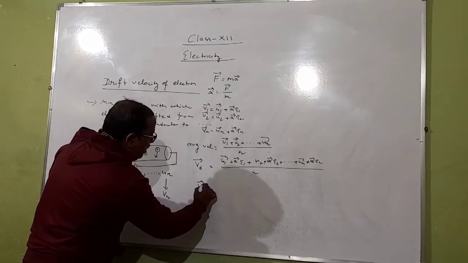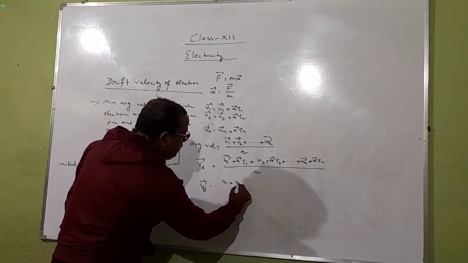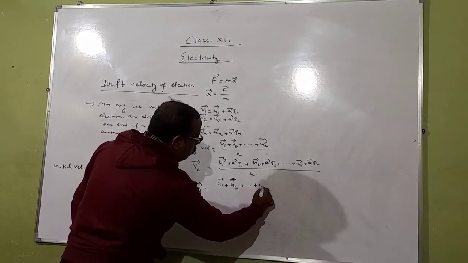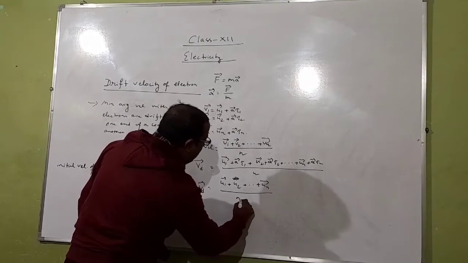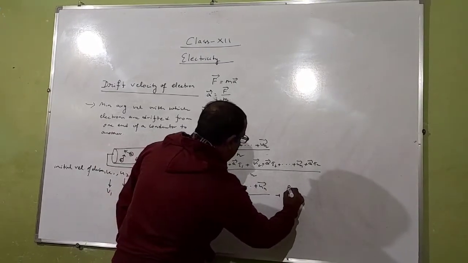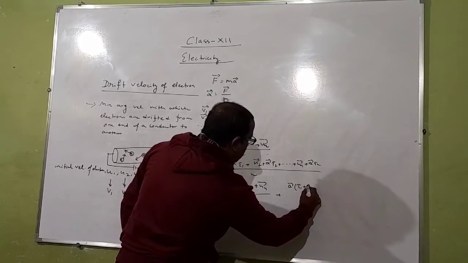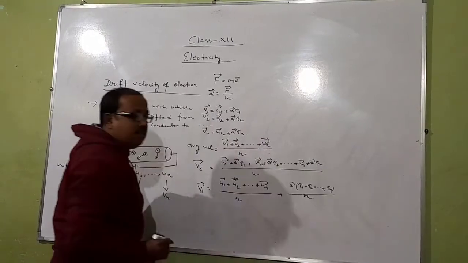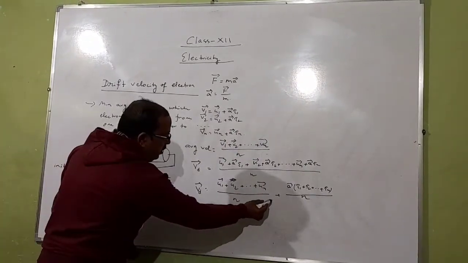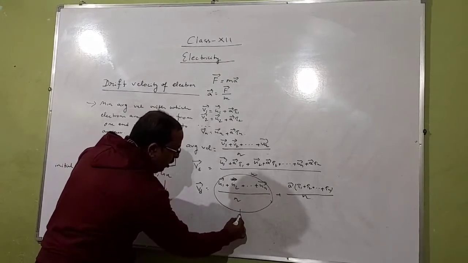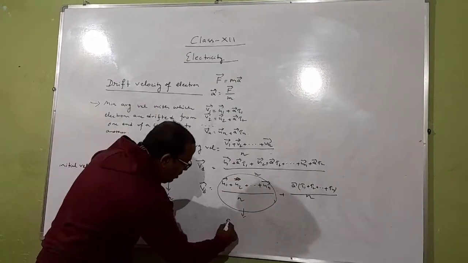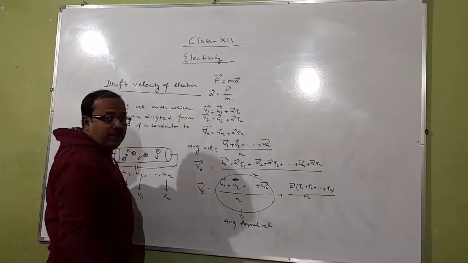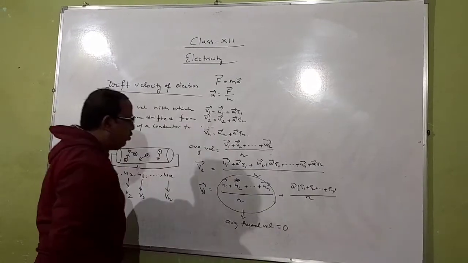So Vd is equal to u1 plus u2 plus up to un by n, plus a common, tau 1 plus tau 2 plus up to tau n by n. We just make it separated, and this velocity is called average thermal velocity, and average thermal velocity of electron is 0.